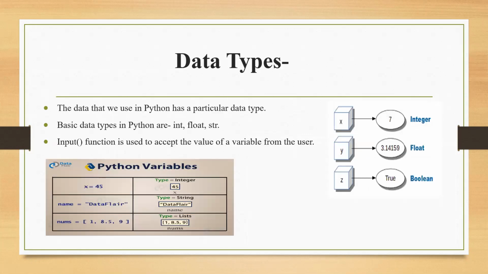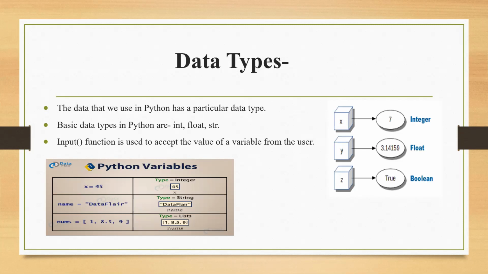Now coming to the data types. So what are these data types? Children, see, when I was telling you that a variable is going to hold the data, a variable is like a stack. Just imagine a stack where it is written A, B, C, D, E, F, G, H, everything is written. Now in one box you are putting your shoes, in one your stationery, in one your daily essentials, anything like that. Everything has its own type. Shoes is type shoe, stationery is stationery. So the data that is going to be kept inside a variable will have a type.